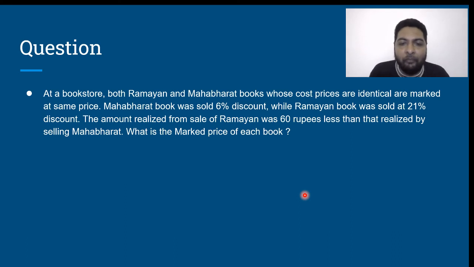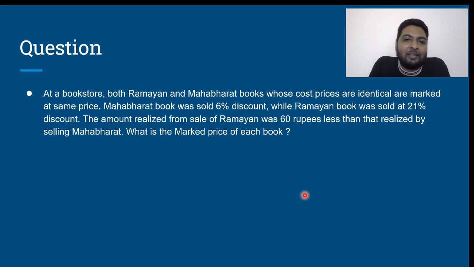Before giving you the written solution over here, let us see if we can solve this question as well without using paper and pen. Given that the market price of both the books are identical, let us say the market price of each book is 100 units. Please understand, I am dealing with 100 units.